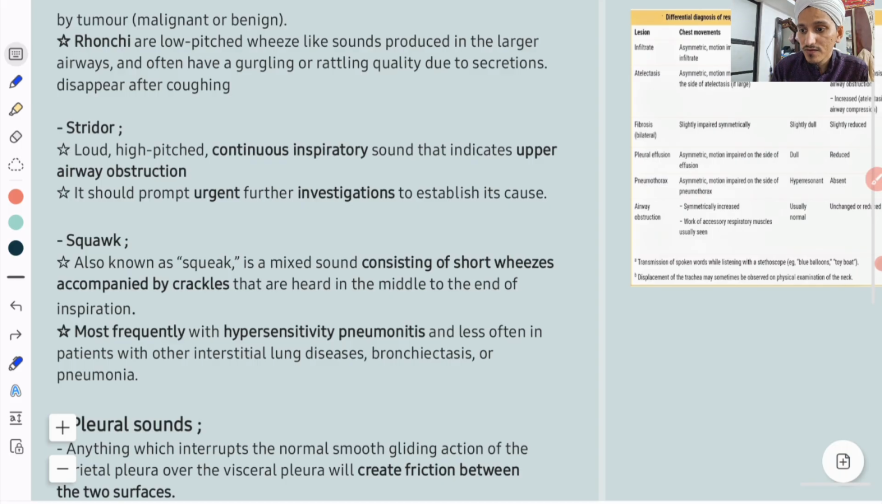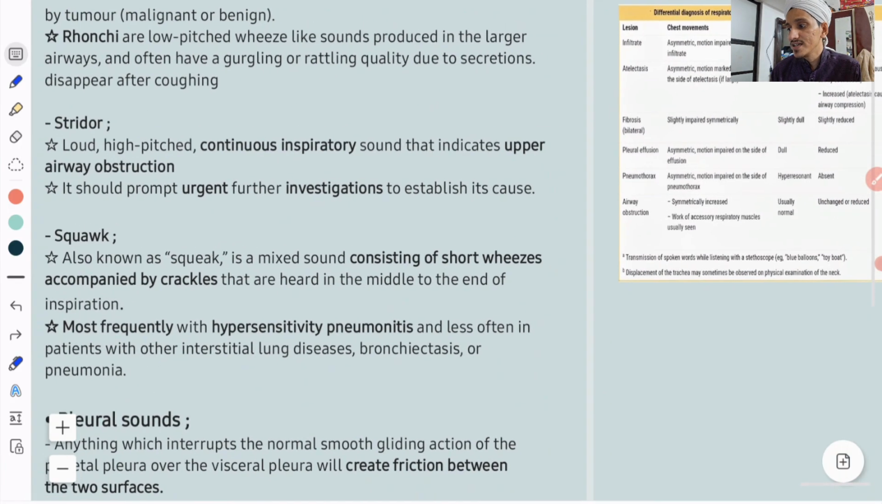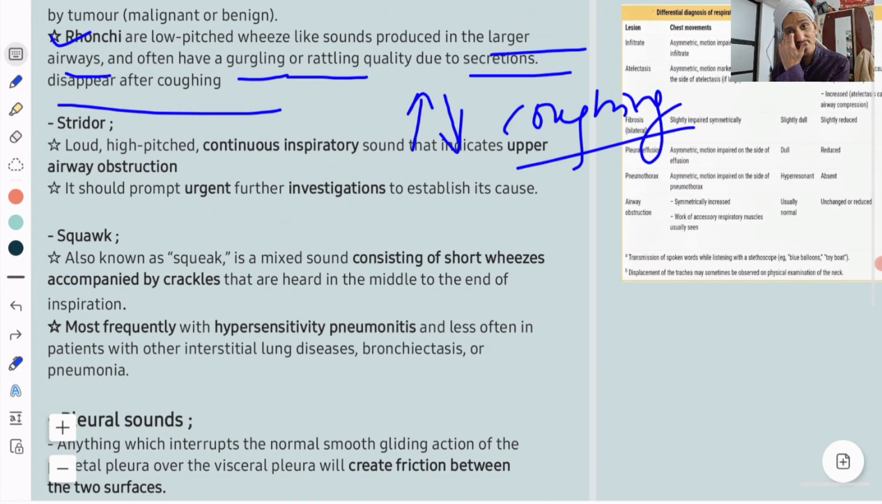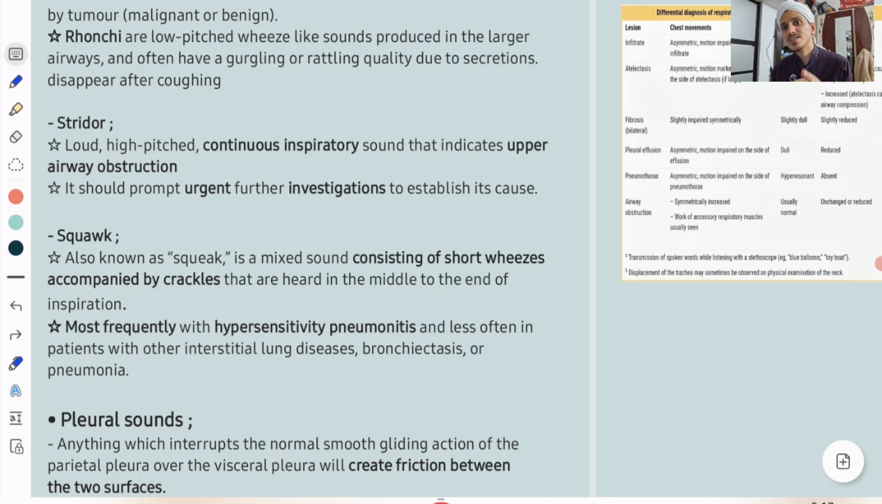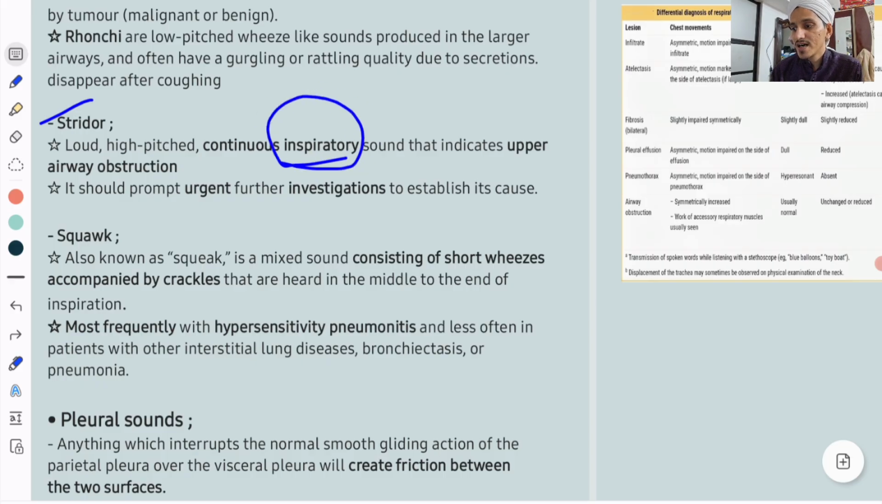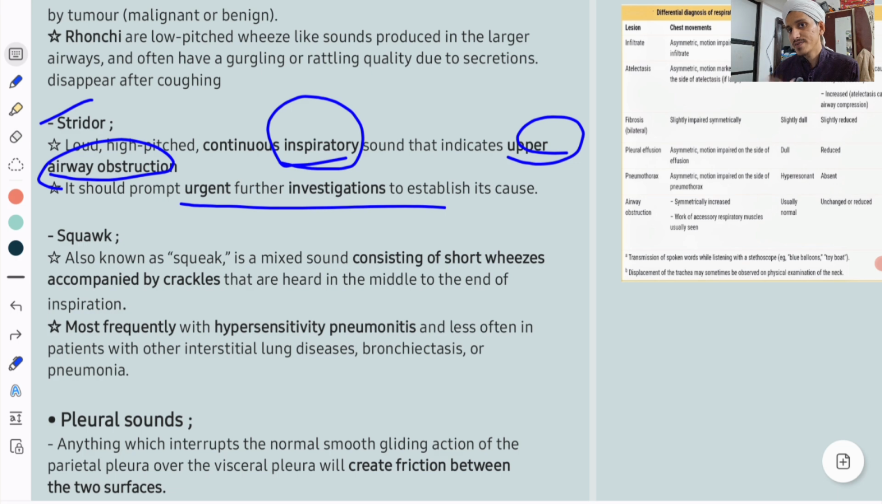Coming to stridor. We are discussing it, but unless you hear these sounds, go and watch videos of these things, you will not recognize these in patients. Stridor. What is stridor? A high-pitched, loud, continuous inspiratory sound which indicates upper airway obstruction. Urgent investigations and urgent management are required for stridor. Inspiratory stridor, remember like this, a musical type of sound.